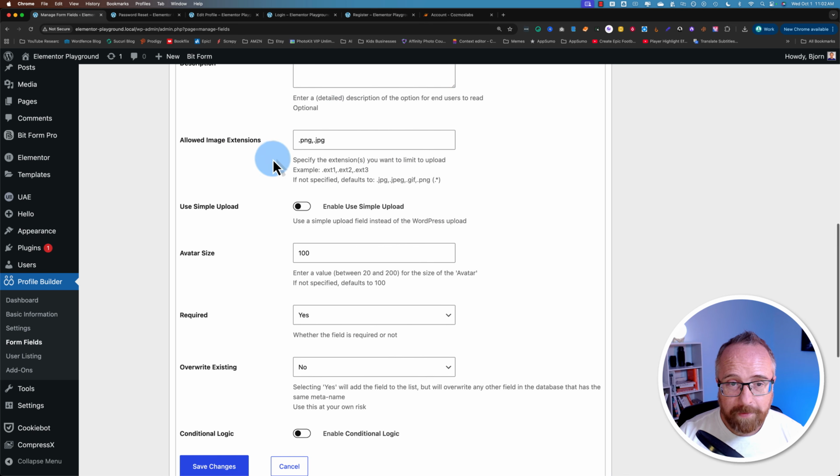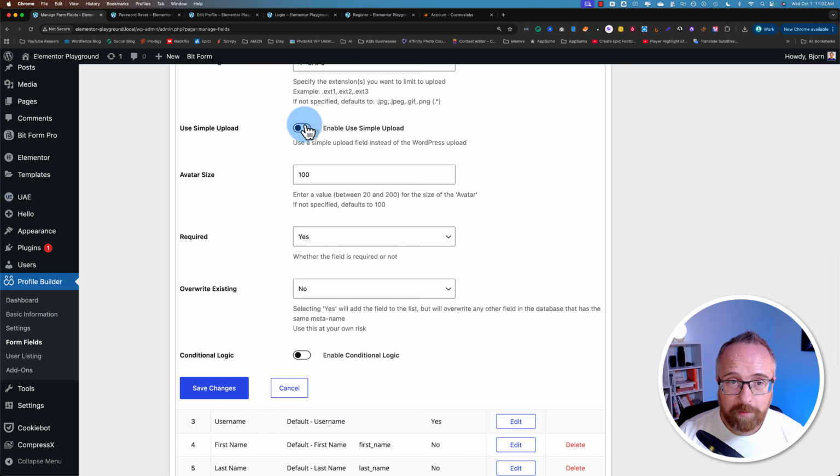The meta name, you can give it a description. You can add allowed extensions. Because it's a picture, I only allowed .png and .jpeg. You can use simple upload or use the WordPress upload. I prefer the WordPress. You can set sizes for the images, whether it's required.